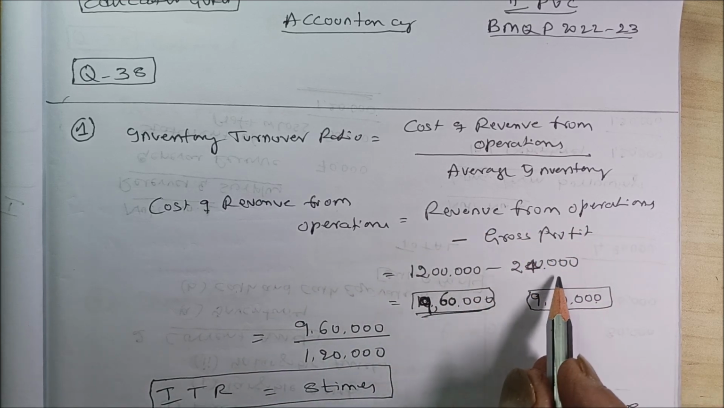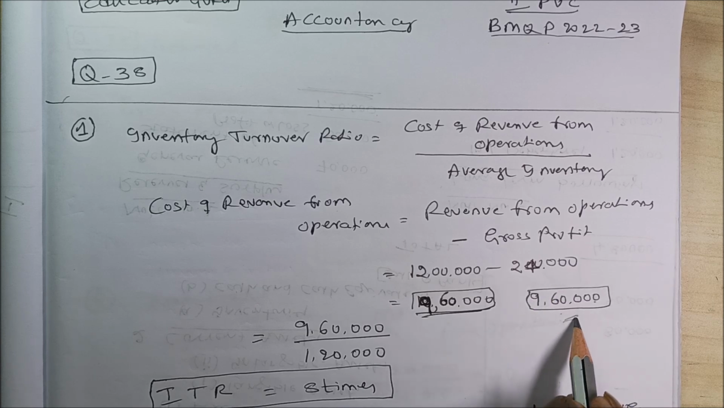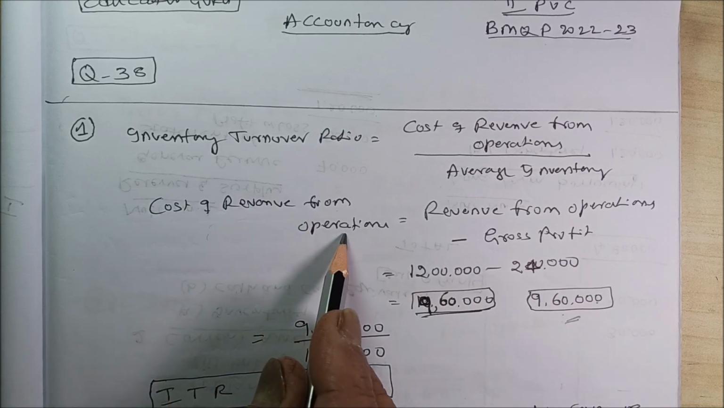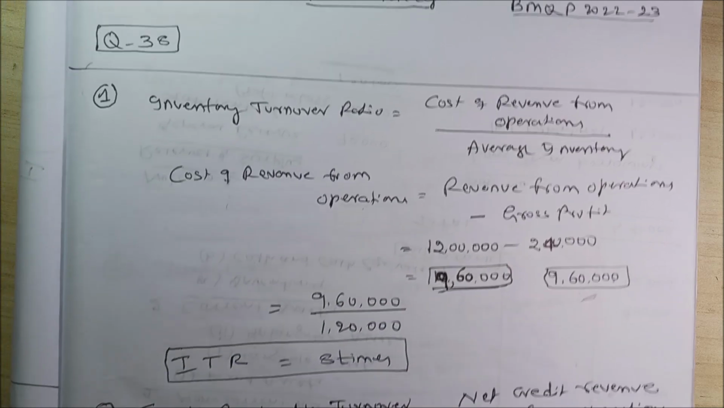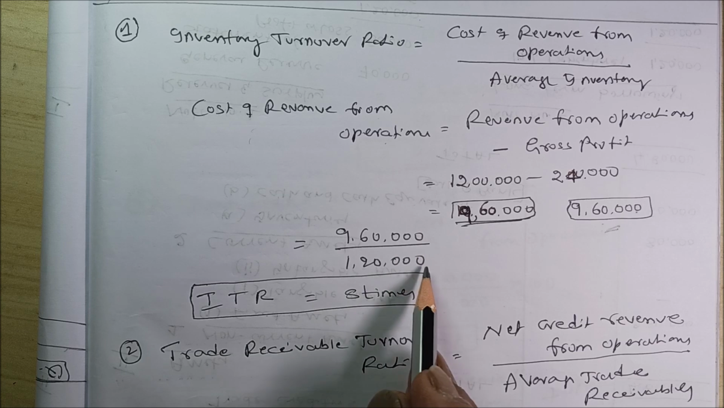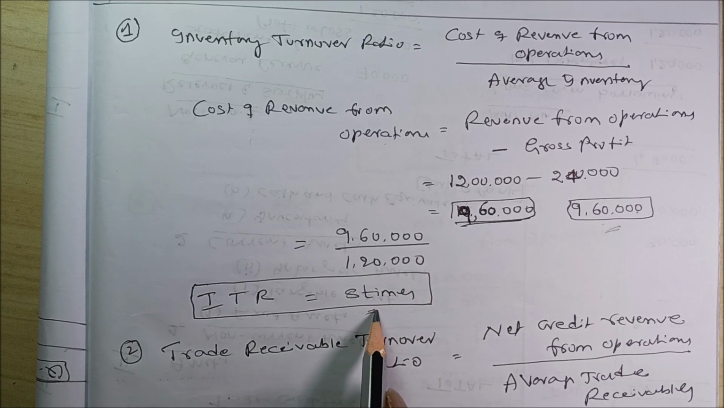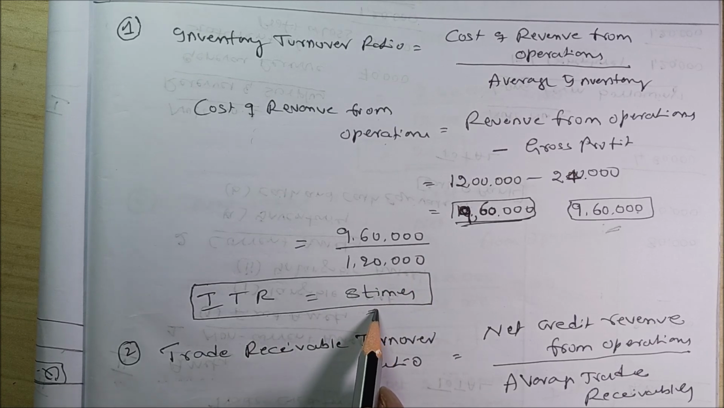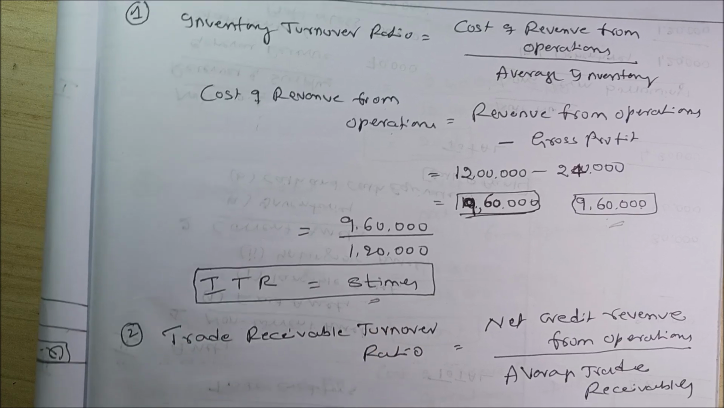12 lakh minus 2 lakh 40, then it comes to 9 lakh 60 is cost of revenue. That is cost of revenue from operations. So, inventory turnover ratio is equal to 9 lakh 60 divided by 1 lakh 20, it is 8 times. You are supposed to mention always ratios under times.